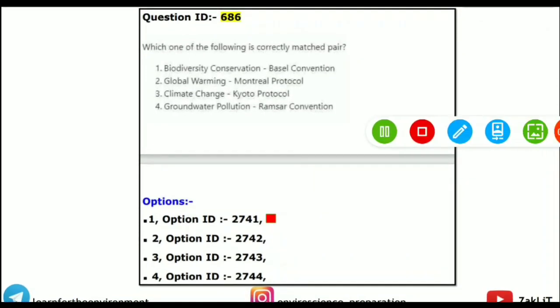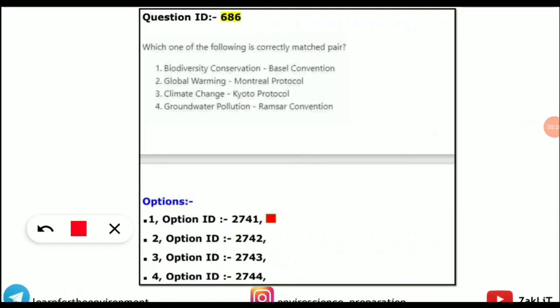This is also a wrong answer key given by the UGC. Here it was asked which one of the following is a correctly matched pair. Biodiversity, Basel Convention, not correct; it is about the transboundary movement of hazardous waste. Global warming, Montreal Protocol, again not. Climate change, Kyoto Protocol, it is correct.